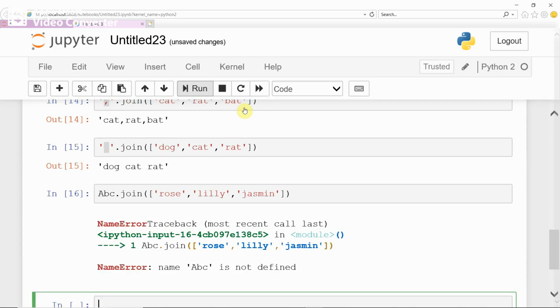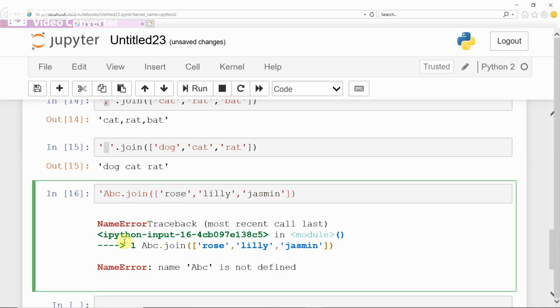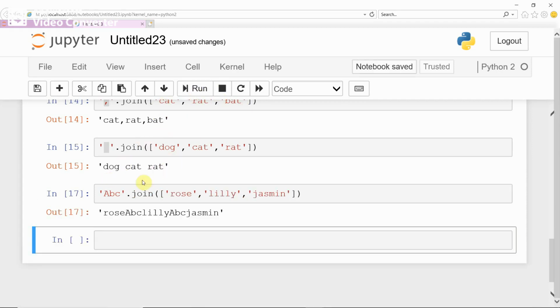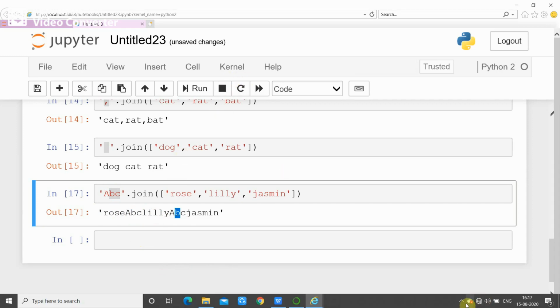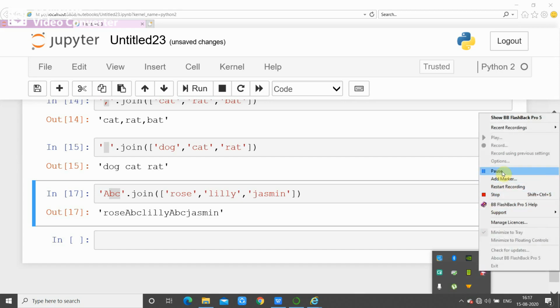Okay, what's the error there? ABC dot join. ABC is the string, and in the list you have given the names. ABC has to be given in single quote because it is a string. You are going to join with the join method, but the string separator is ABC. It is joining the strings with ABC as the given string. Therefore, in between it is giving ABC.